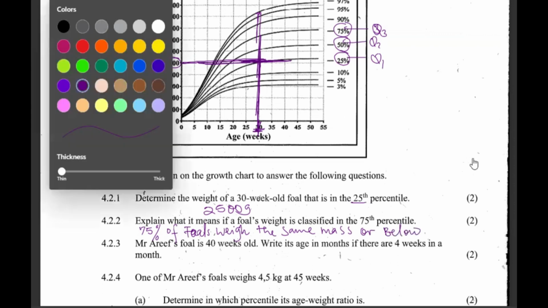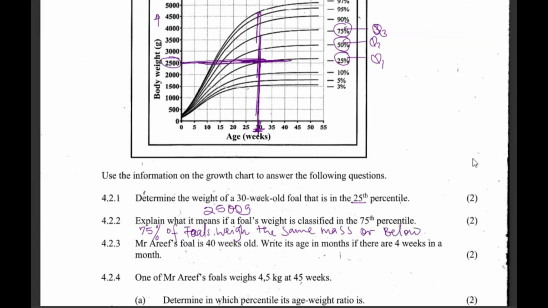Another way of saying it: now 75% is out of 100, so what's remaining to make it 100 is 25%. If 75% is below, that means if you use 25%, you will say above.